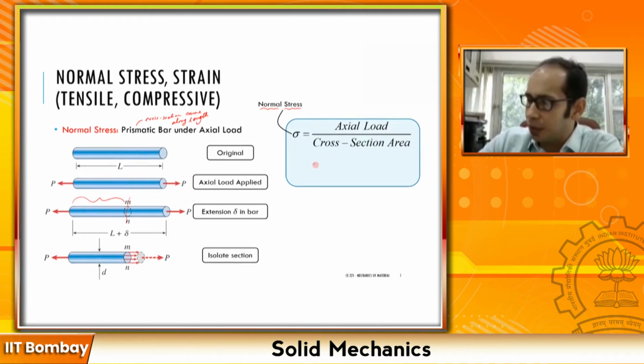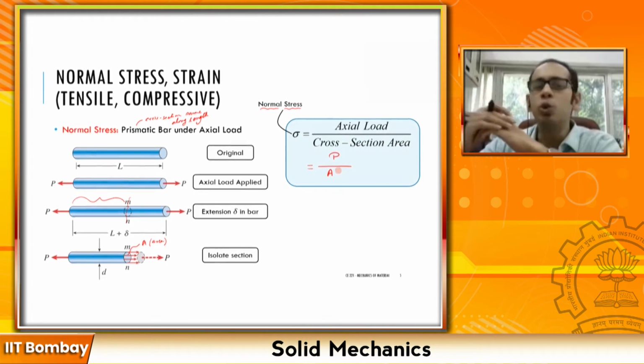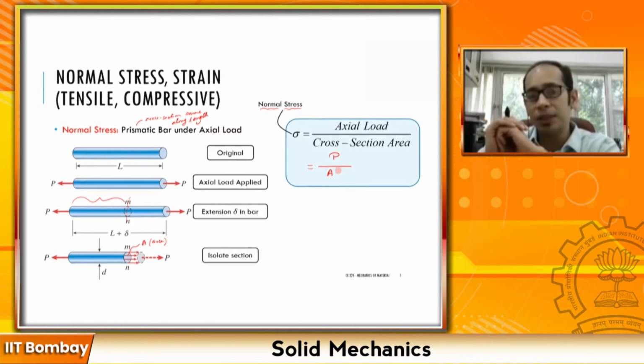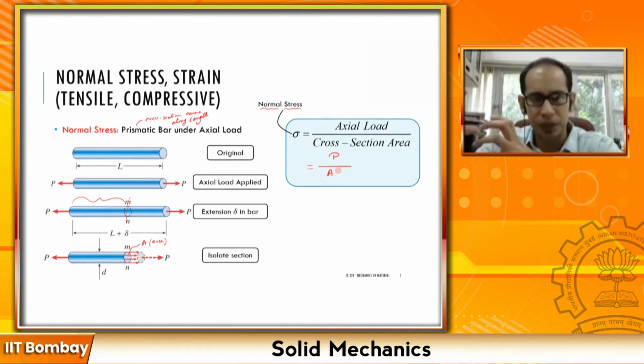So in this particular case, if my cross-sectional area is, say, A, let me call this the area, right? So this is going to be equal to P divided by the cross-sectional area A, right? But remember that it has a little bit of assumptions. Now what are the assumptions? So what did we do when we wrote it as P divided by A? I'm just calculating the total load divided by the total area in an average sense, right?